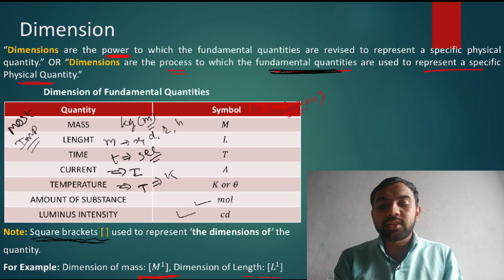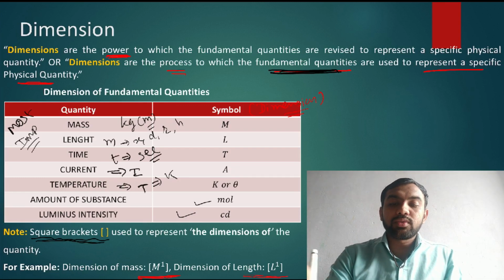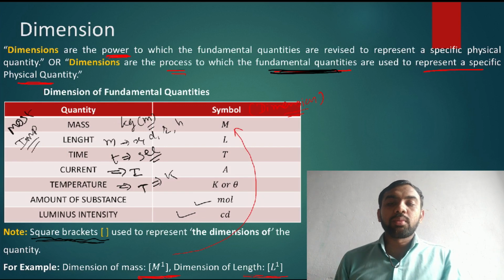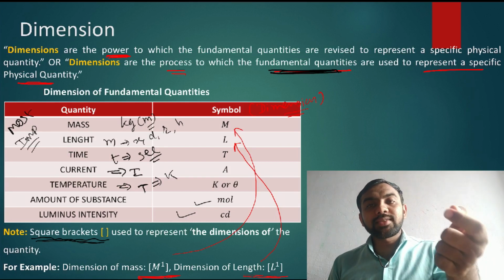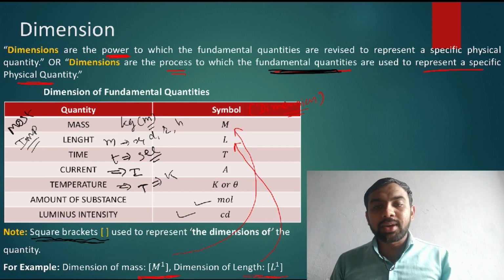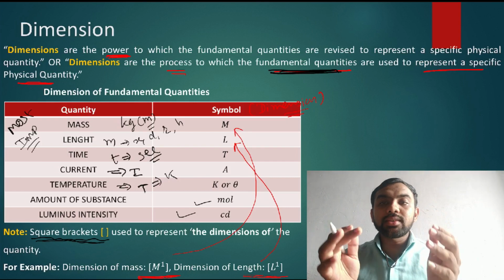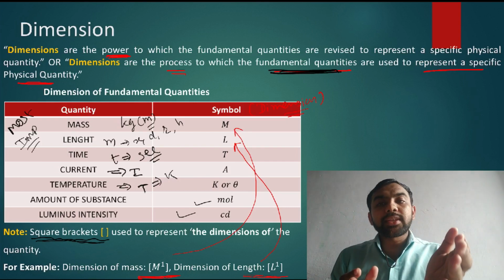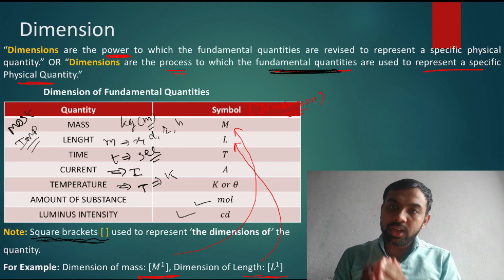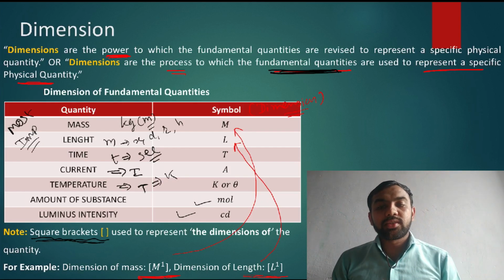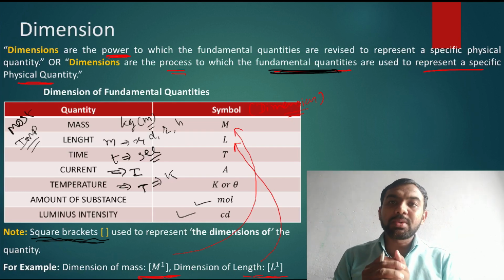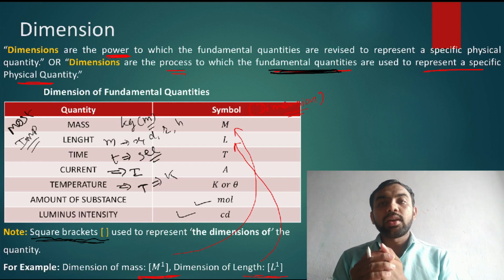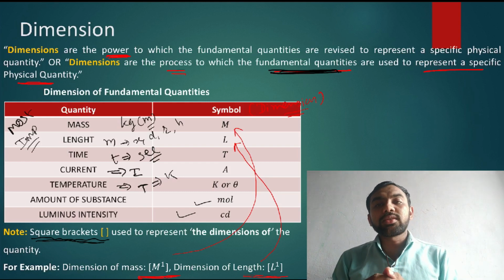Similarly, the dimension of length is represented as L raised to 1. See here, for mass M, for length L. If mass is present somewhere, then you replace the mass by capital M. If the length is present somewhere, then you replace the length by capital L. In this way you write the dimension, a simple way, M and L. If time is present somewhere, you replace it by capital T. You must remember this quite helpful table in the whole topic. All of you must note this in your books. Then after that we will go to the next one, note it.